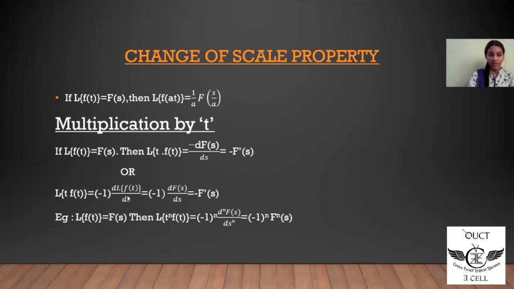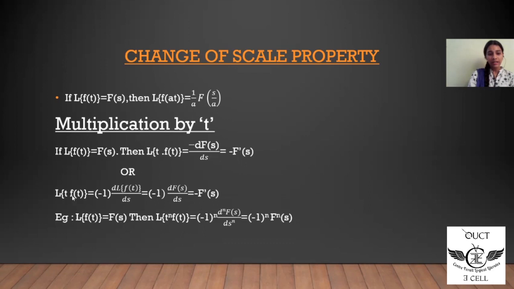We substitute the same in this case. Laplace of f of t is equal to F of s. We know this. Then the Laplace of t to the power of n into f of t, generalizing the result, is equal to minus 1 raised to the power of n into d^n by ds^n of F of s, which is equal to minus 1 to the power of n, capital F differentiated n times with respect to s.